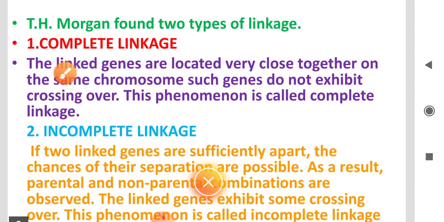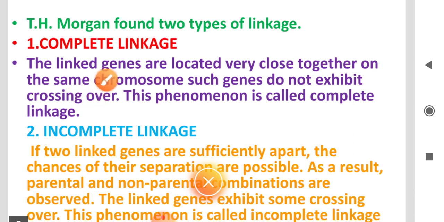Complete linkage means the linked genes are located very close together. What are linked genes? The recombinant frequency is less than 50%, so these genes are linked. These linked genes are located very close together on the same chromosome, but such genes do not exhibit crossing over.